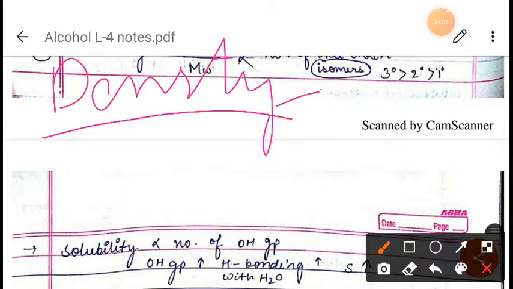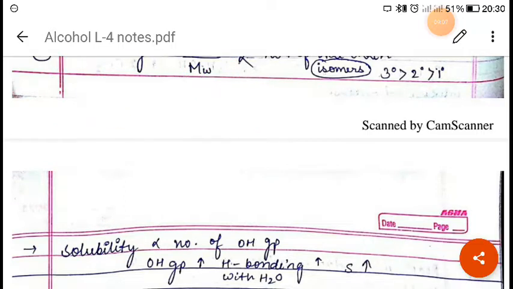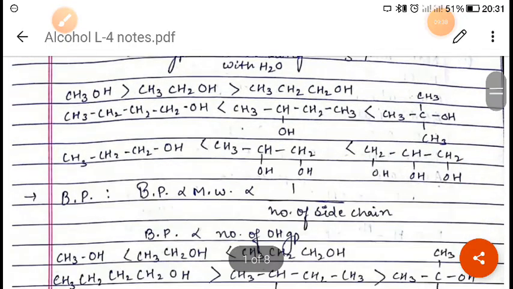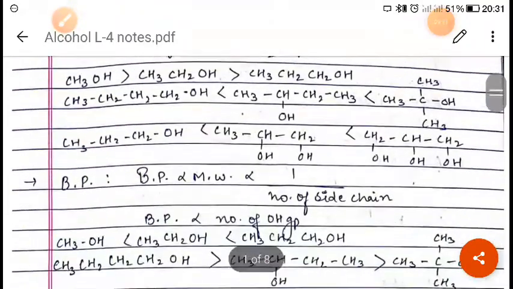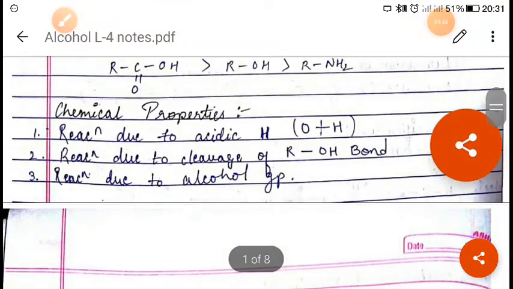Now toxicity, or the intoxicating effect. Alcohols have an intoxicating effect, and methanol is very poisonous and is not good for drinking purposes. If you accidentally inhale methanol, it can also cause death, because it is very dangerous and very poisonous. But ethanol we use for drinking purposes. I hope you have understood this. This was all about the physical properties of alcohol, everything is given here as you can see.